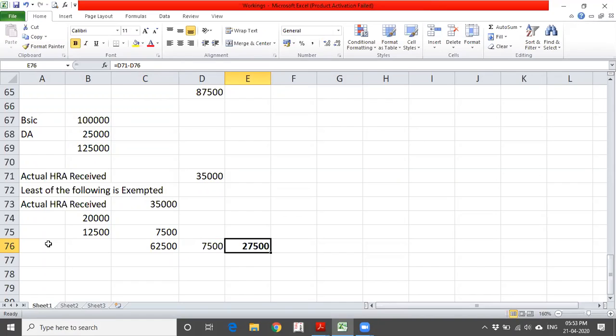Suppose this is the same case, instead of 50%, if we take 40%, our calculation won't change, because in the second category, it is only 7,500. Even if you are paying more or less, it won't have any impact on this. So this is the crucial calculation for HRA purposes.